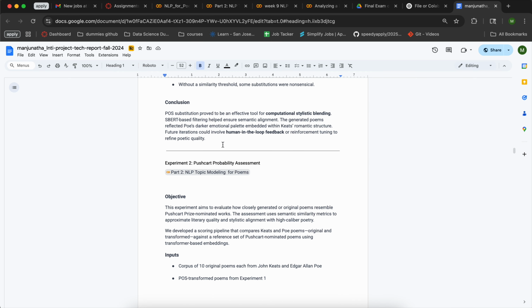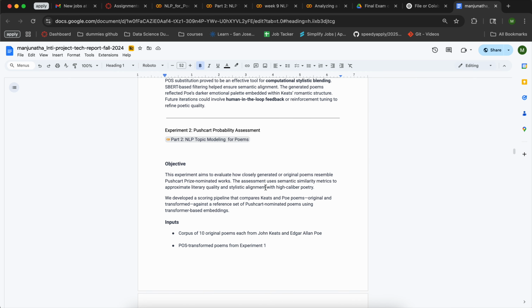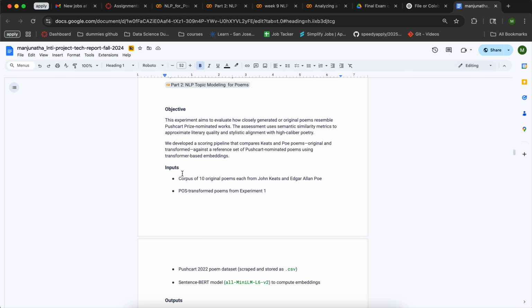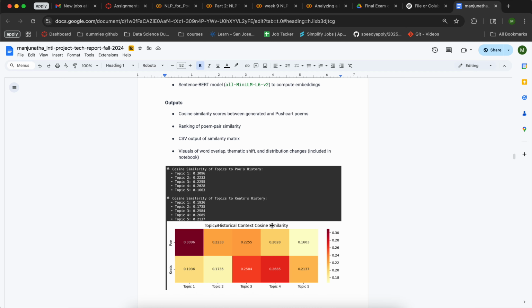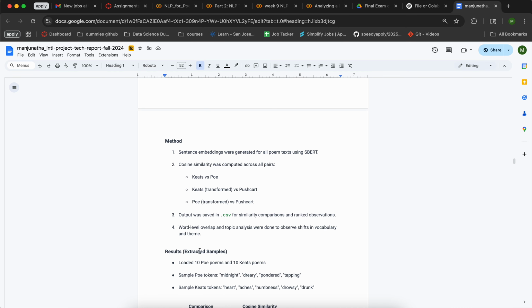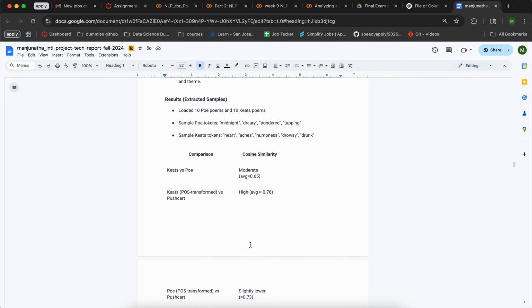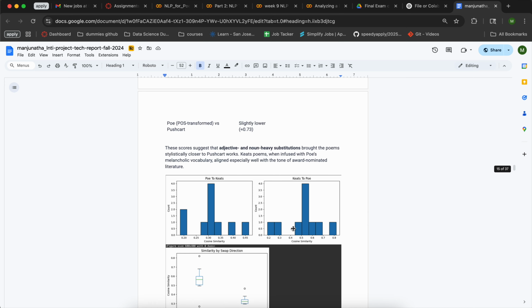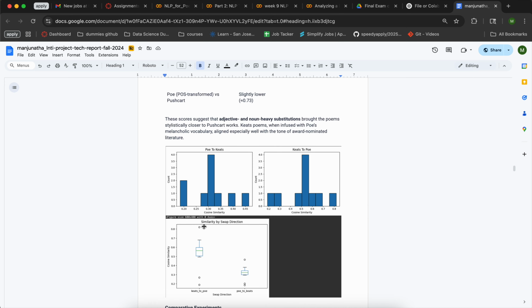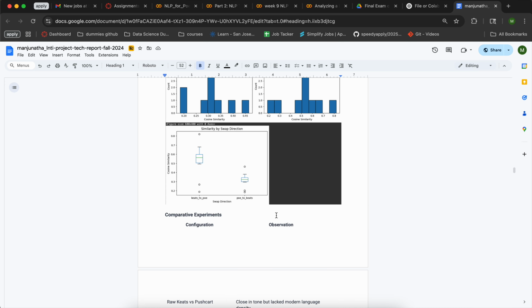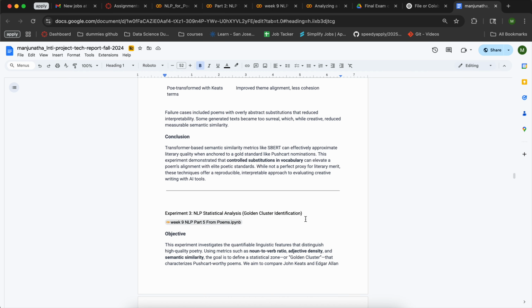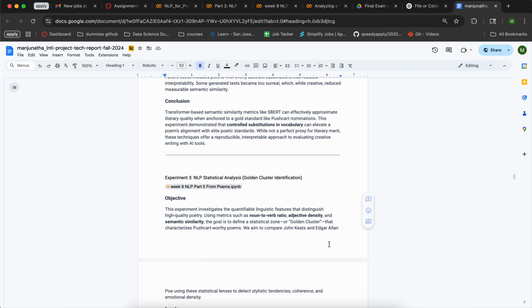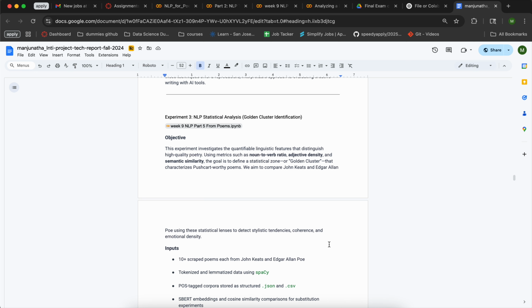After that, we move on to the next part, that is the Pushcart probability assignment. For this, we have 10 originals, and this is the output for that. These are the methods and results, and this is the POS for cadence and cadence depth, and similarity by swap, etc. These are the main observations and the conclusion for that.